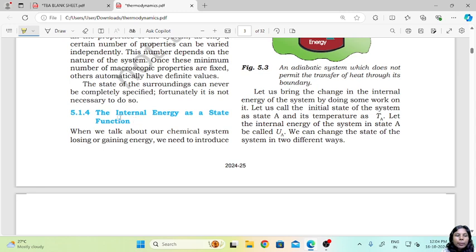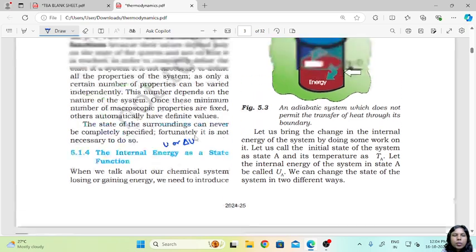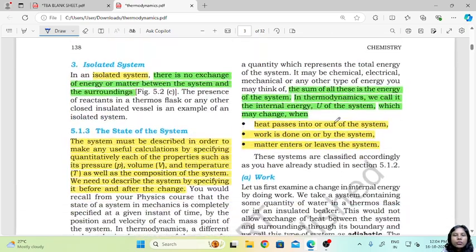Now let's talk about internal energy as a state function. Internal energy, we already know, is U, or delta U, the change in the internal energy. Now what is this internal energy? When we talk about the energies of a system, we can talk about chemical energy, electrical energy, mechanical energy, all these energies. The sum of all these energies together forms the internal energy of the system.